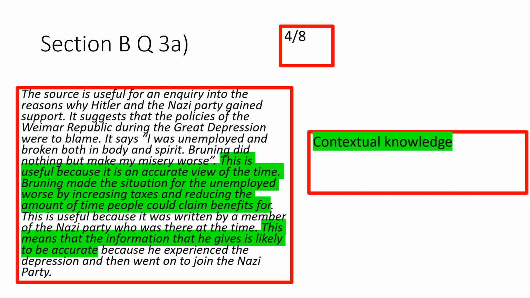What you'll also notice in there is that there is an added section on provenance, which just explains why the provenance makes it more useful. So we haven't just got it was useful because it was written by somebody who was there at the time. We're then taking that further to say this means that the information that he gives is likely to be accurate. So it's really important that you make sure that if somebody is there at the time, you're not just saying that they're there at the time, but you're saying this is going to make the source therefore more accurate.